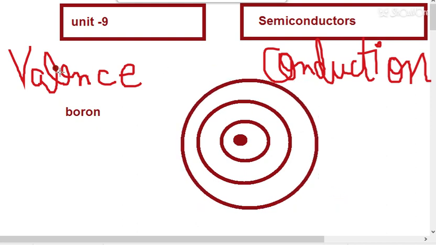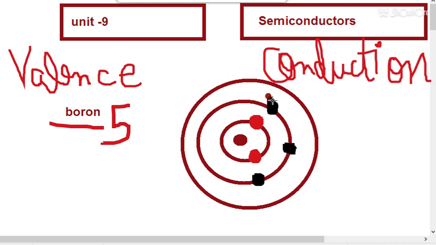So students, valence band and conduction band will be clear to you after this concept. So let's assume, for boron the atomic number is 5. That means the total number of electrons is 5 for boron. So let's suppose 2 electrons in this orbit, because in the first shell only 2 electrons are allowed. Now let's suppose in the next orbit 3 electrons are there, 1, 2 and 3.